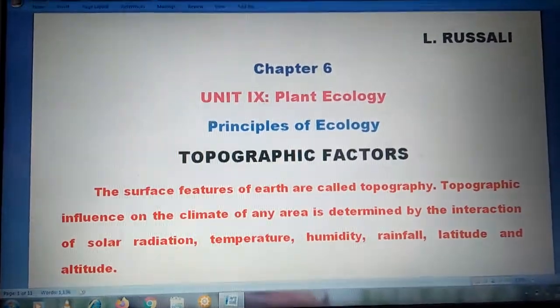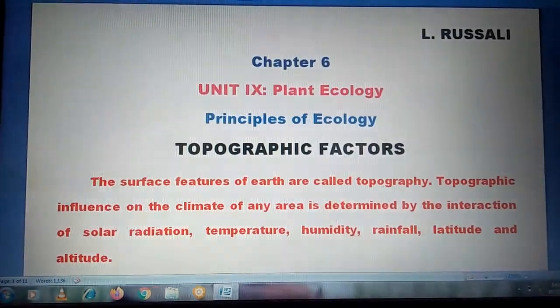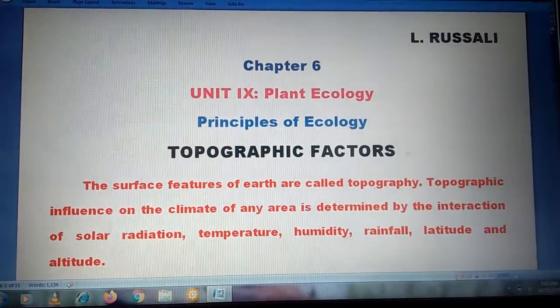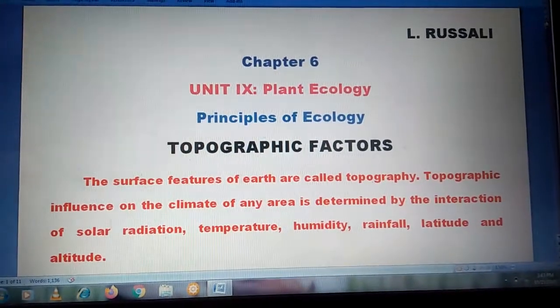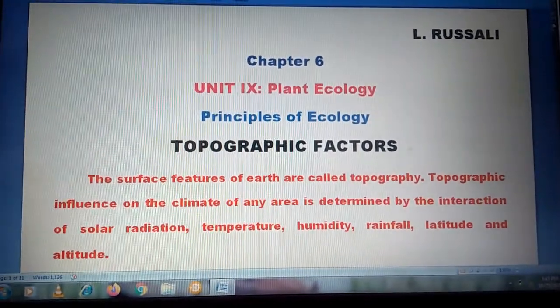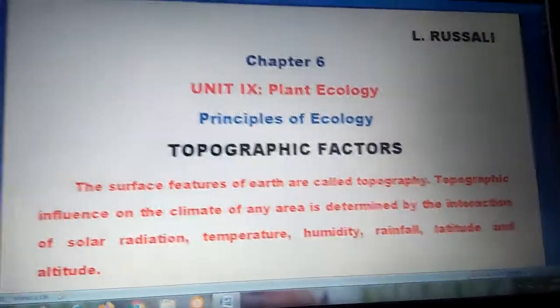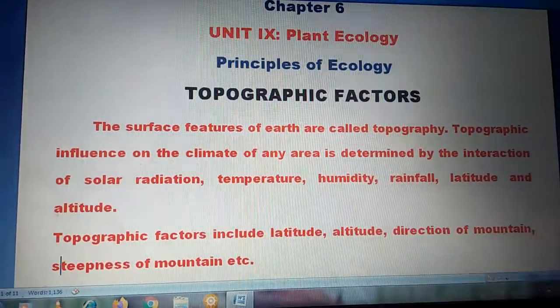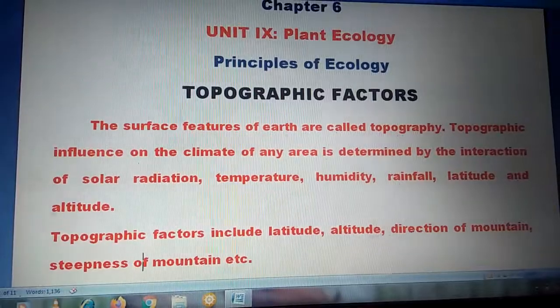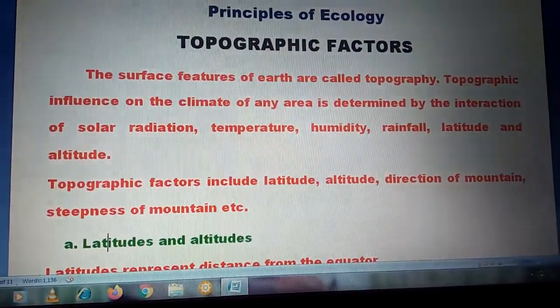The surface features of Earth are called topography. Topographic influence on the climate of any area is determined by the interaction of solar radiation, temperature, humidity, rainfall, latitude, and altitude. Topographic factors include latitude, altitude, direction of mountain, steepness of mountain, etc.